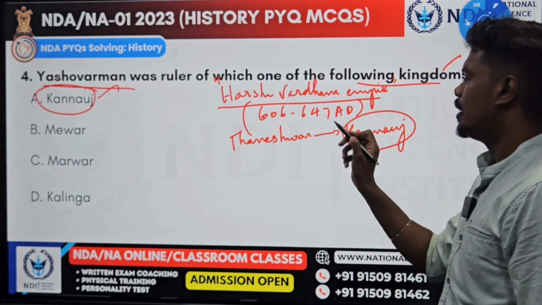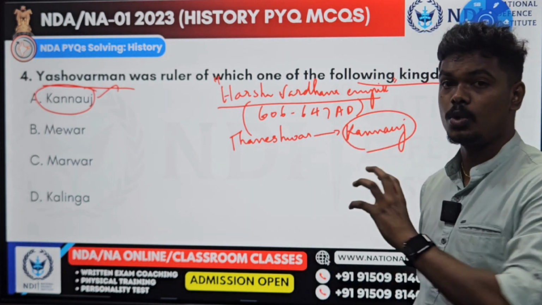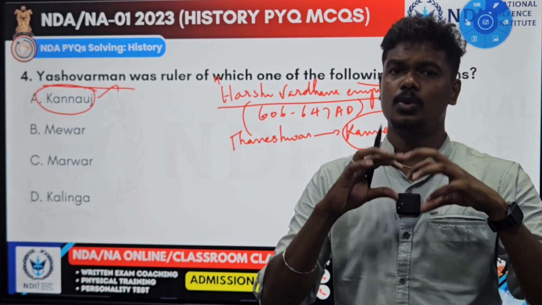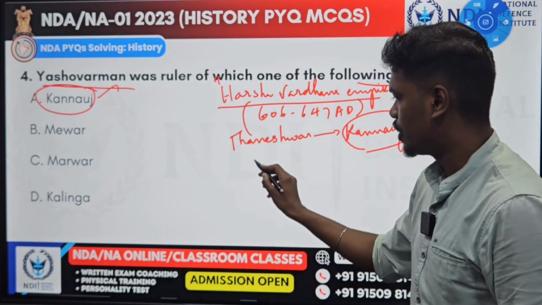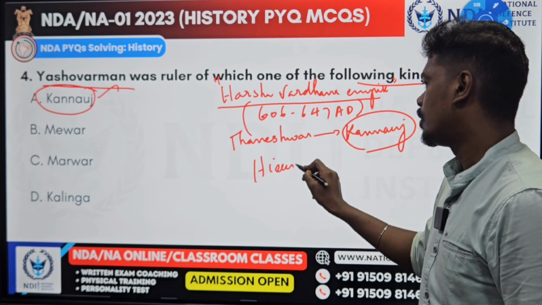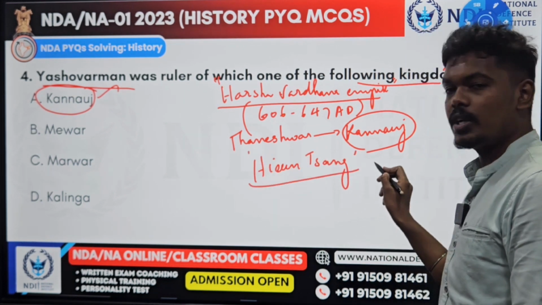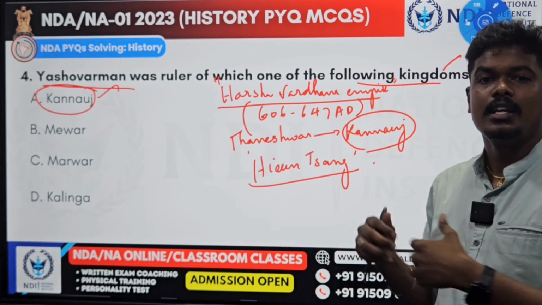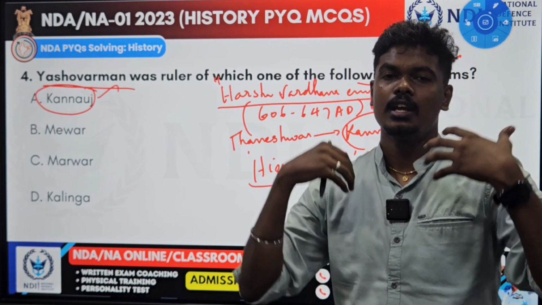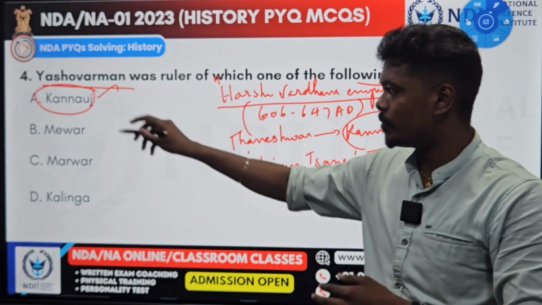It is in UP, and after this only this Kannauj city became very famous, because in this place the Kannauj assembly and all happened. What is this Kannauj assembly? It is where Hiuen Tsang, the Chinese traveler, you all know Hiuen Tsang, or he is also called Huang Han, came and visited the Harshvardhana Empire, and to honor him in Kannauj, they conducted the assembly. This is called the Kannauj assembly. And at this time only this Kannauj city became very famous.